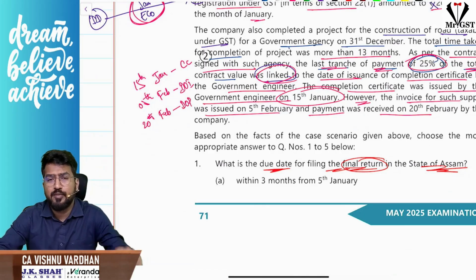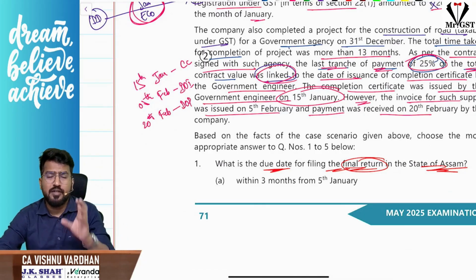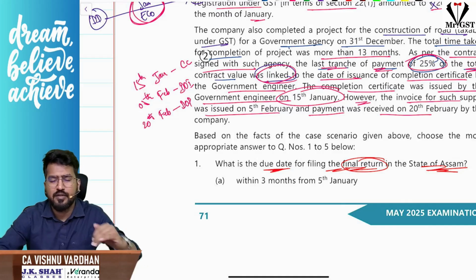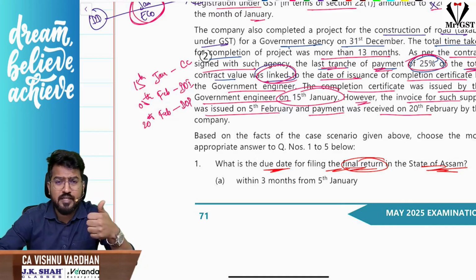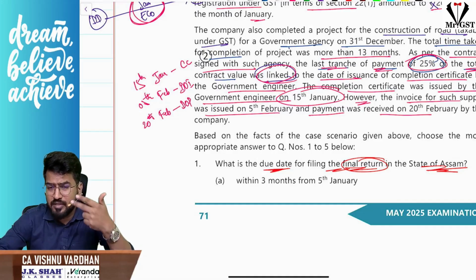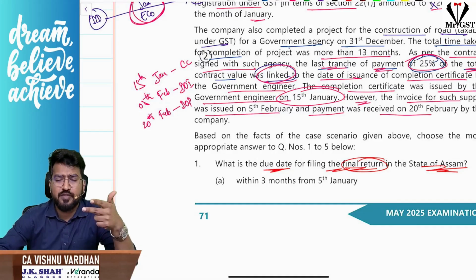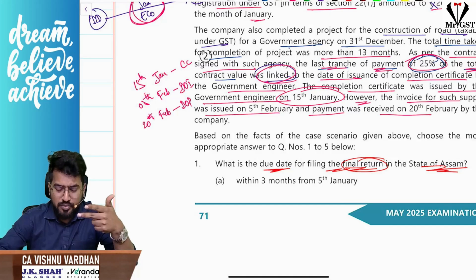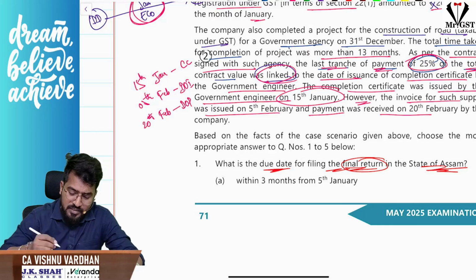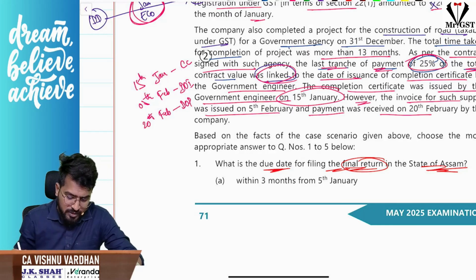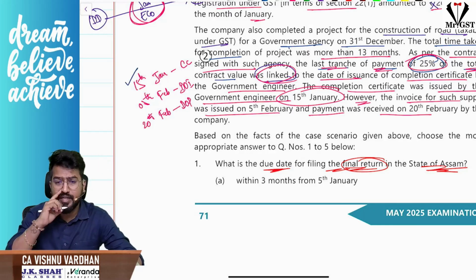Sir, what is the time limit to raise invoice? Generally, we know, sir, if it is continuous supply of service, payment is ascertainable, then payment is not ascertainable, then payment is linked to completion of an event. So when the invoice should be issued? Sir, if it is linked to completion of an event, on or before completion of such event, that invoice should be raised, correct? So can I say 15th January here is the answer?